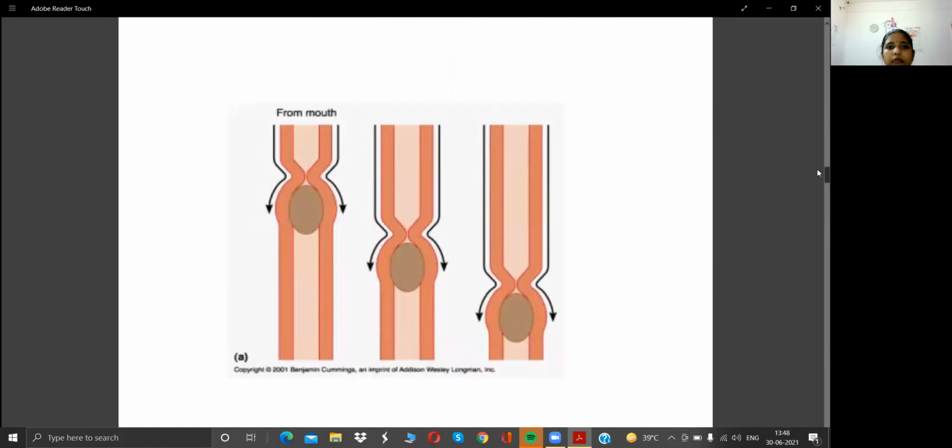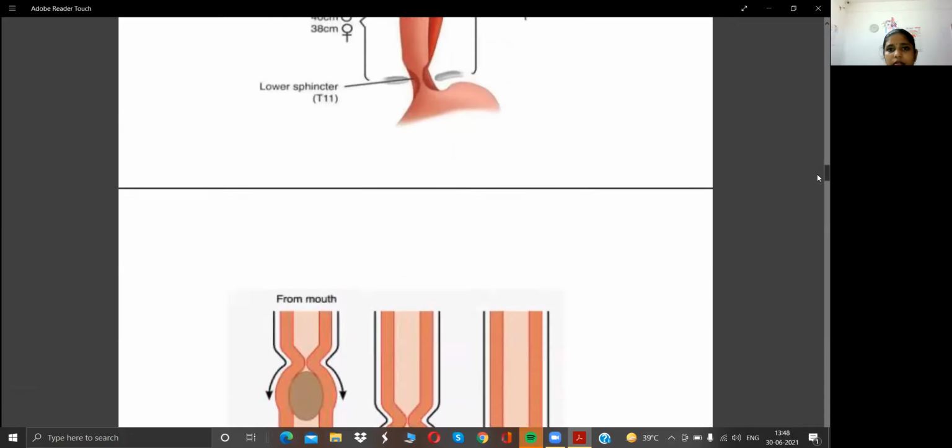Okay, next you can see how food is moving from the mouth, as a ball, like a football. It moves from the mouth to the pharynx, then from the pharynx to the esophagus, and finally it reaches the stomach.